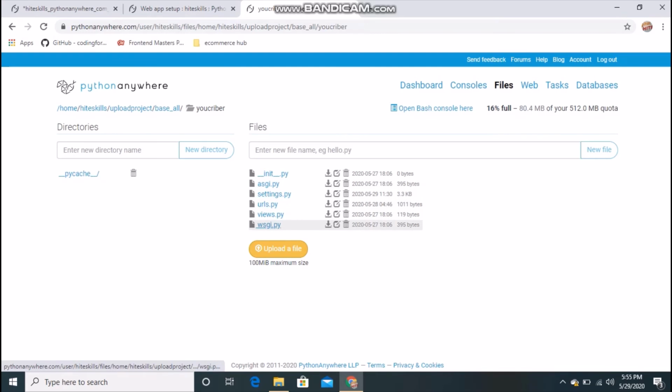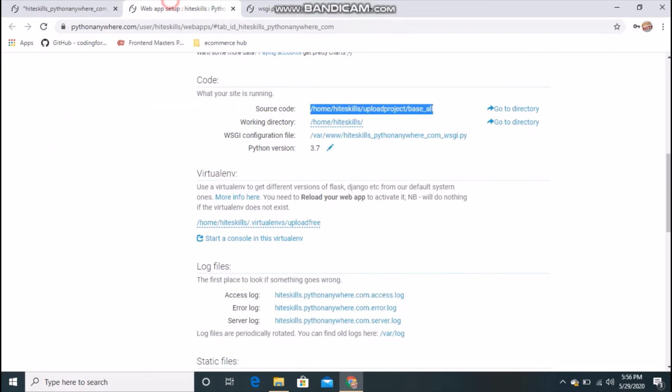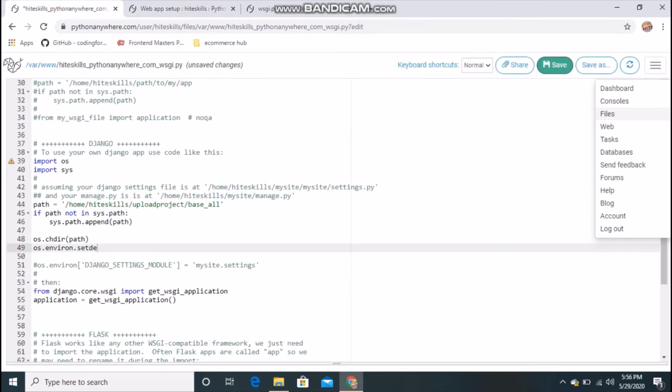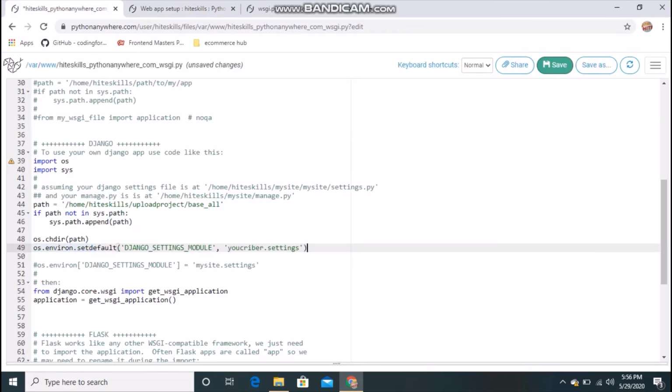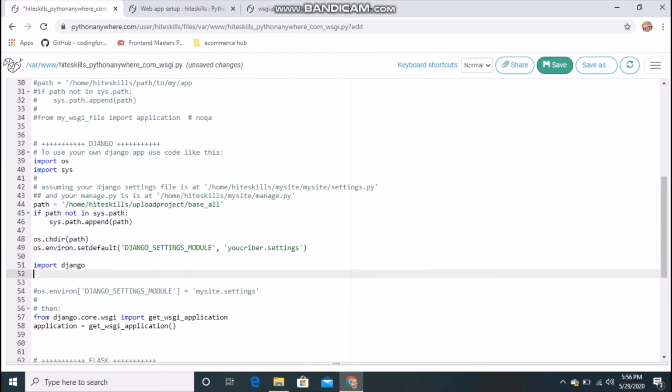In there you will find wsgi.py. Just click there and you will see os.environ. Copy that one and paste it in the place, so that we will not make any mistake. We also have to import Django, then do django.setup(). If we haven't made any errors till now, our project will work, guys.